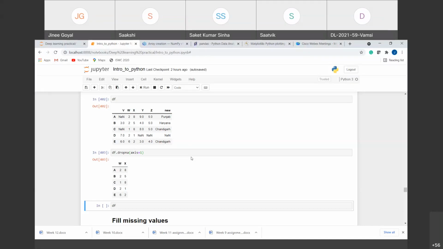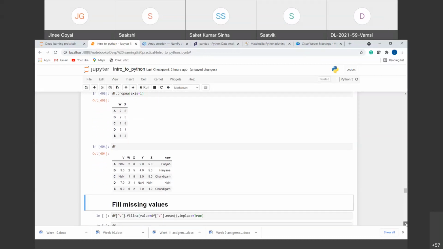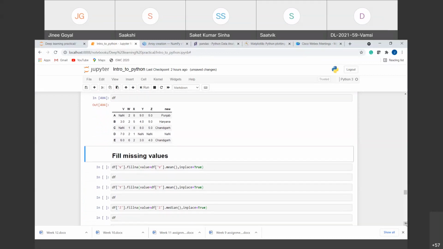So instead of just deleting the values, we try to fill these missing values, right? Instead of deleting these values, we'll try to fill them one by one. There are various ways of filling these values. We can use multiple methods. I'll start with the basic one. Suppose we have integer values, we can replace them with the mean, right? We can replace them with the median, we can replace them with the mode also, right?